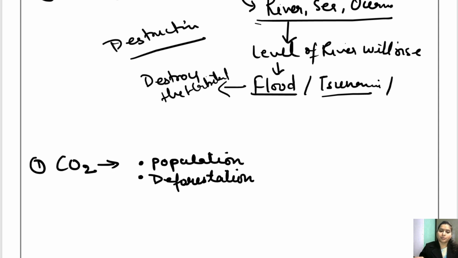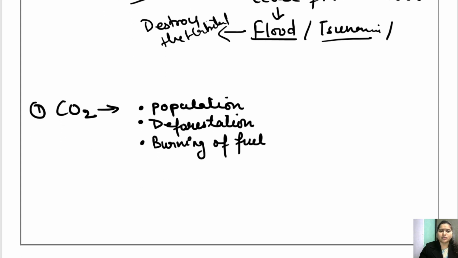All right, population increase हो रही है, पेड़ का अमाउंट कम होता जा रहा है, then there is no one to take the carbon dioxide. ठीक है? So that is why the amount of carbon dioxide increases. Second, burning of excess amount of fuel. Burning of fuel also releases a lot of carbon dioxide in the atmosphere. So this is the main reason. And who is doing it, children? We are doing it, definitely.